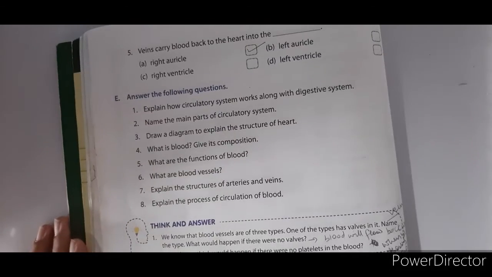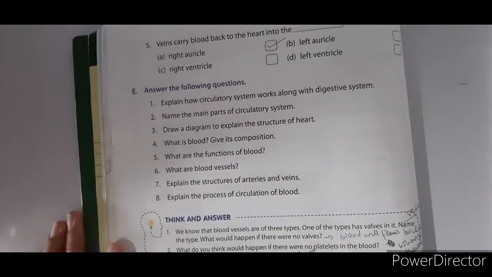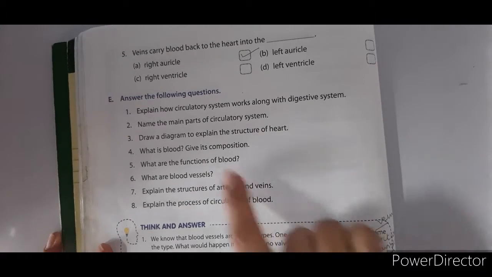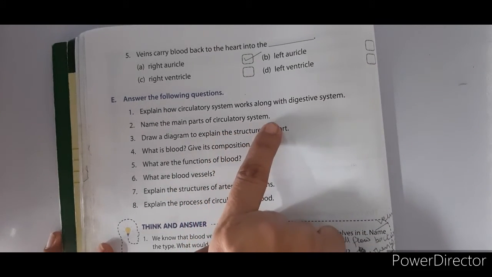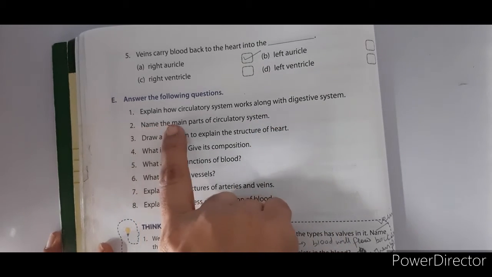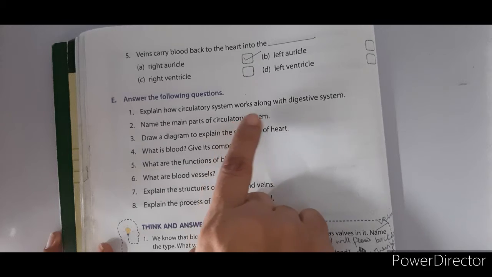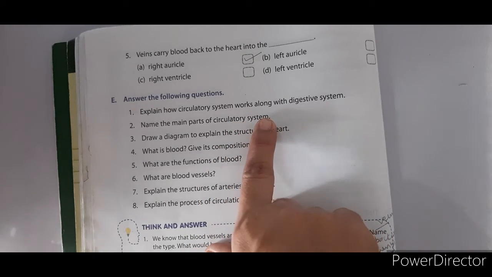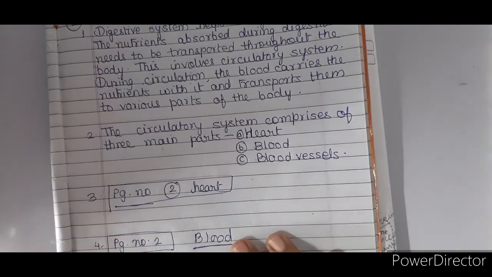Now go for question number 2. Name the main parts of circulatory system. So please write the question and then write the answer for this.